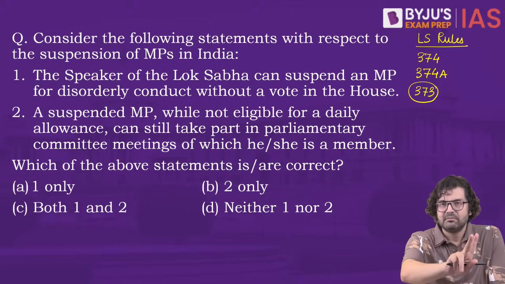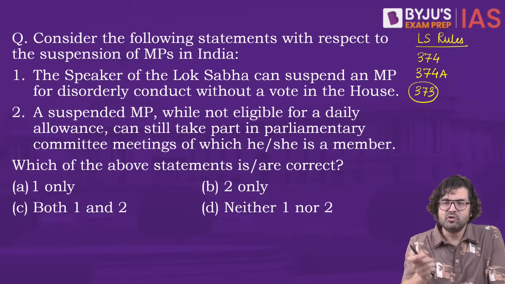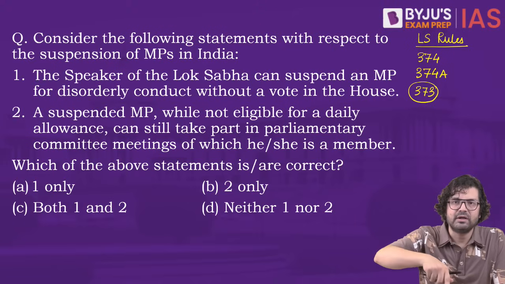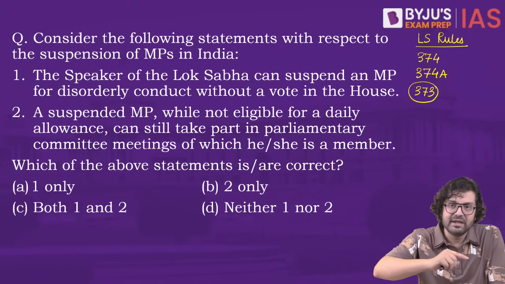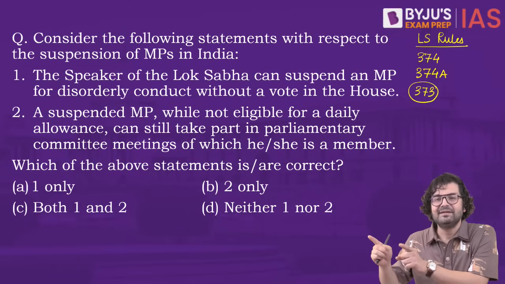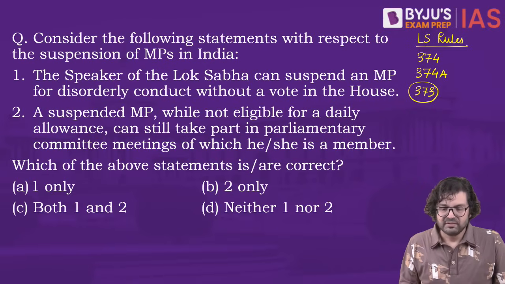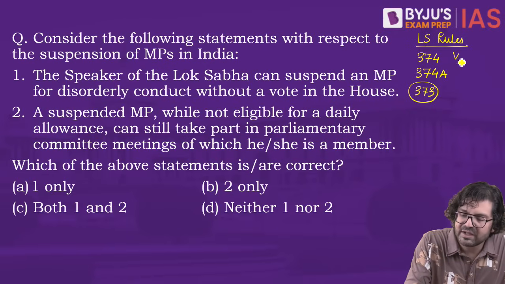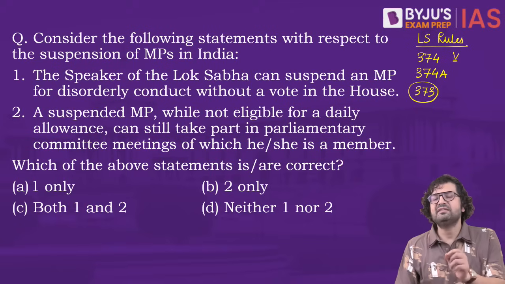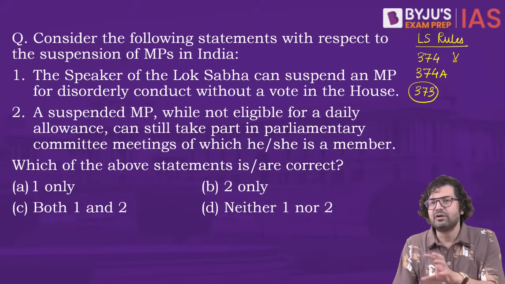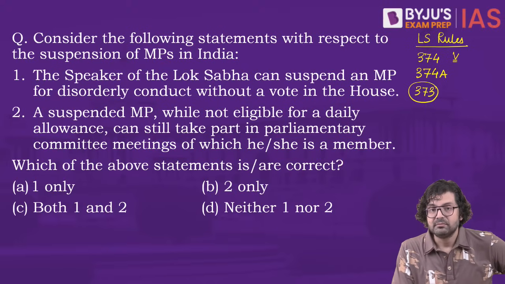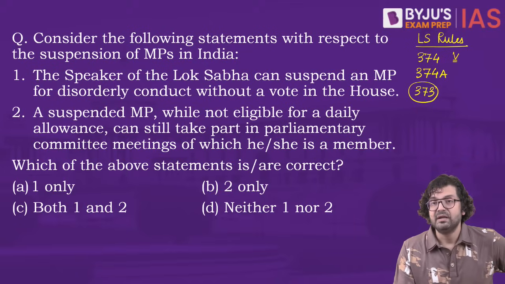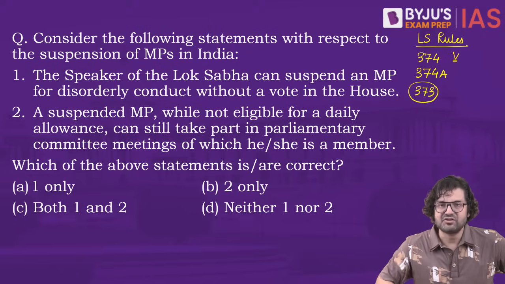An MP is named, meaning he's pointed out as misbehaving, and a motion can be raised, and then the House votes on it. And if it is passed, you will be suspended from attending the sittings for the entire remaining period of the session. That is 374, but it requires voting in the House. We have something called 374A also. This was added later on, on 5th December 2001. A very unique concept by GMC Balayogi, the Speaker. If you remember, he passed away in that Bell helicopter crash. Anyway, so this 374A was added.